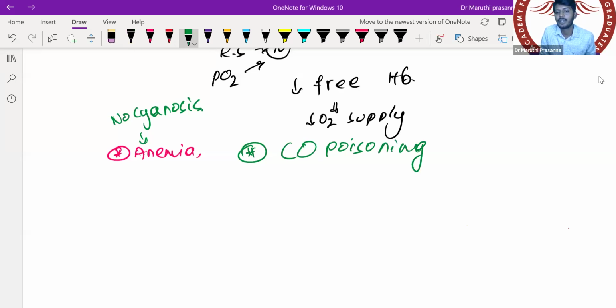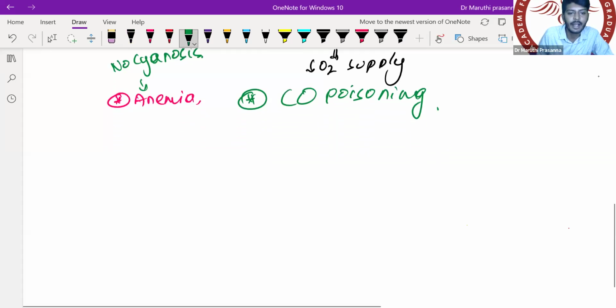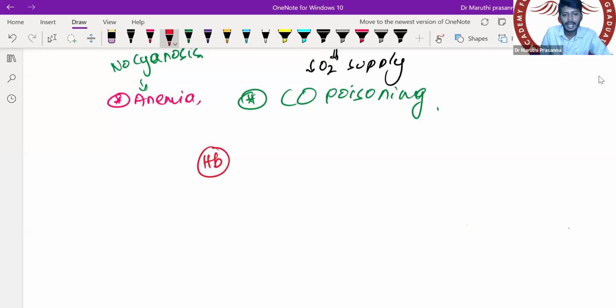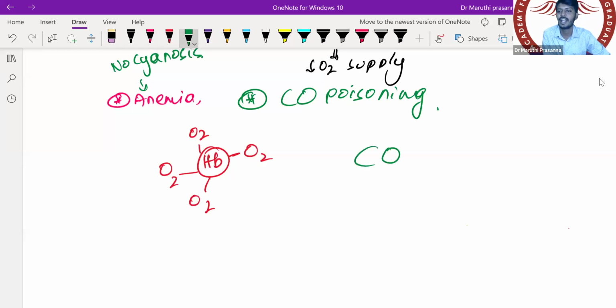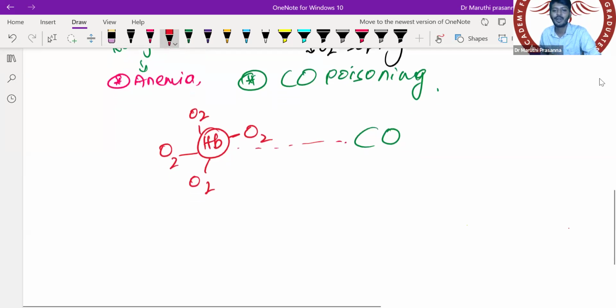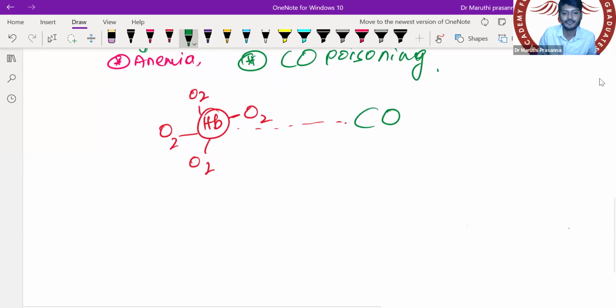Carbon monoxide poisoning, what happens? Normally hemoglobin and oxygen are happily living together. Any two things happily living together, what can happen? Of course, there can be somebody called a third wheel. So a bestie will enter the scenario. Carbon monoxide will enter the scenario. That is the best friend. Now, hemoglobin slowly will get attracted towards the best friend. Carbon monoxide binds strongly with the hemoglobin, and now oxygen is looking at the hemoglobin.